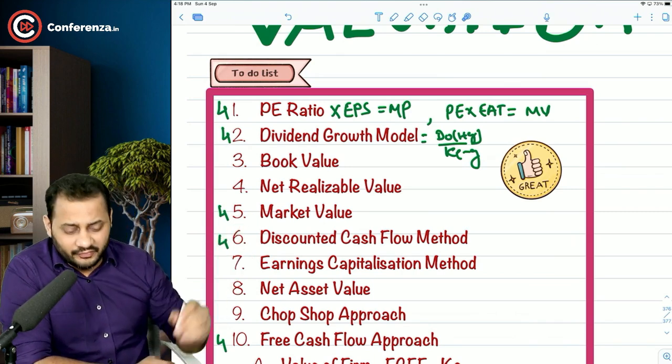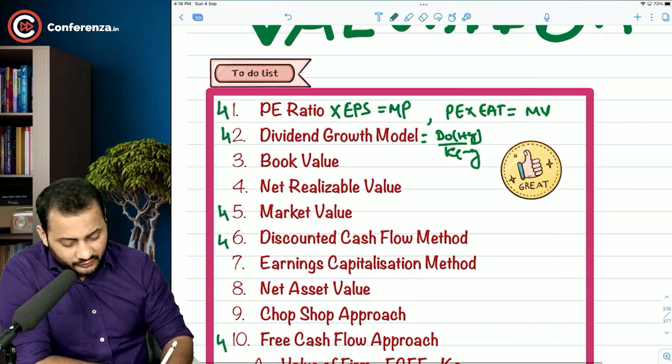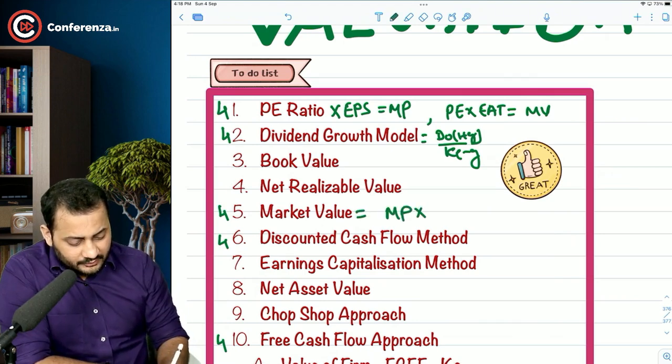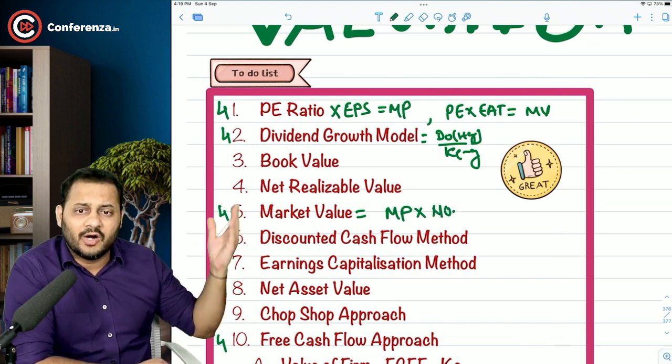Then the market value is very easy, sir. How to calculate the market value of a company? It's market price per share into number of shares. How difficult is that?